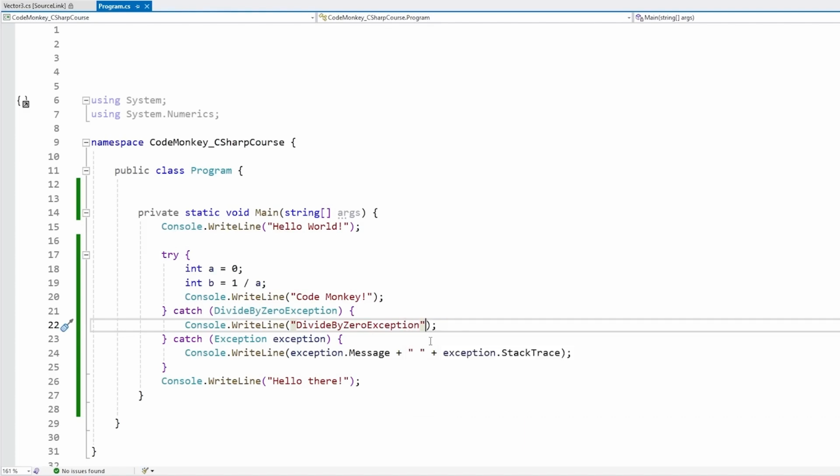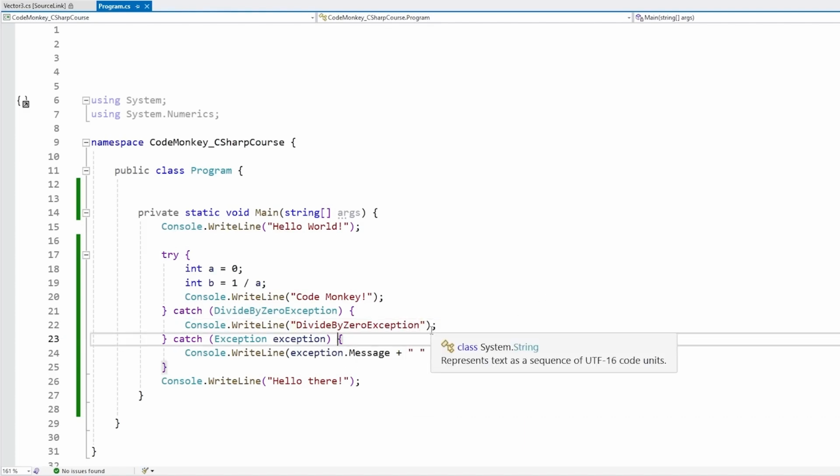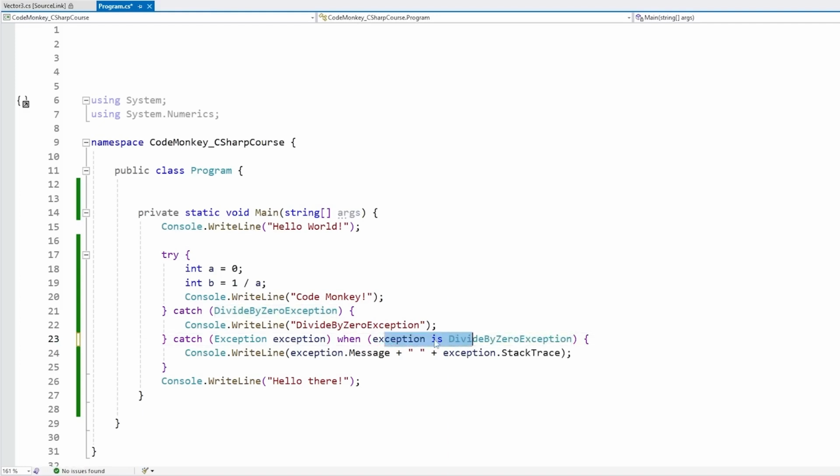Okay, great. Also, another thing you can add is after the exception, you can add the when keyword, and over here we can test for some kind of condition. So for example, when exception is of type divide by 0 exception. So if we do this, then yep, same thing. This code is going to run pretty much the same thing as this one. So it gets an exception, stores it in here, and tests if it is this type, and if so, it's going to run this one.